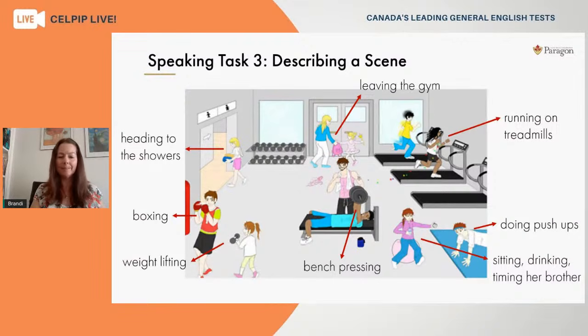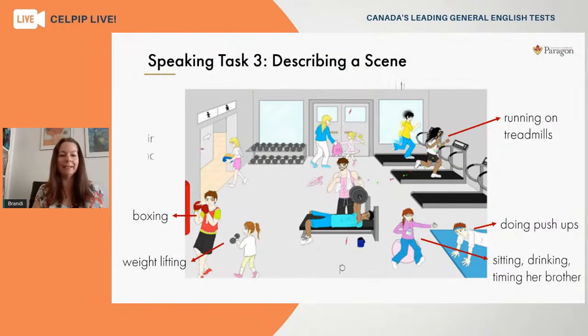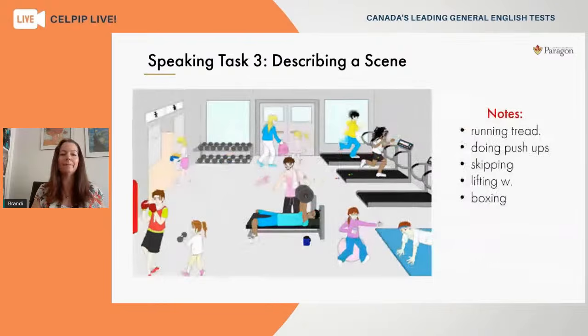So looking at this picture, let's just remove a few details. So we're going to narrow down our choice now to 5 different parts of this picture that we'll describe, again, for practice purposes. So once you've decided on those parts, I'd like you please at home to make some really short notes. You can see here that these 5 different entries describe those 5 different parts that we're going to talk about. We've left in that ing action, so we can see what the people are doing, and there are a couple of short forms here as well.